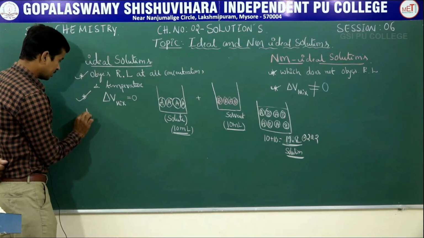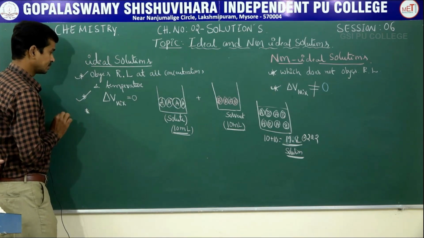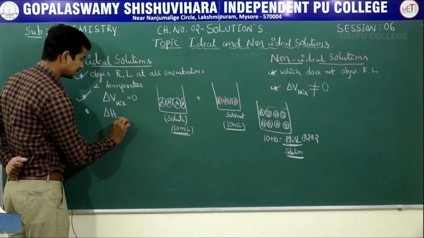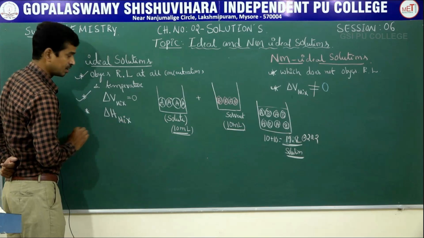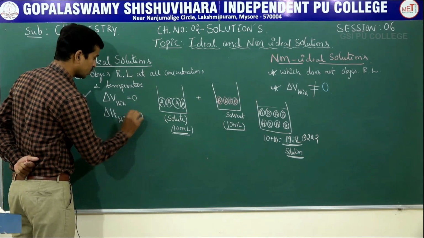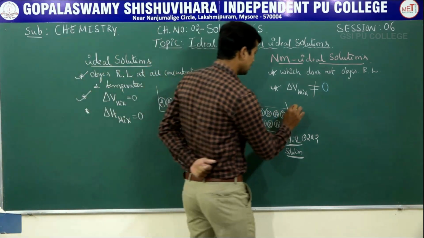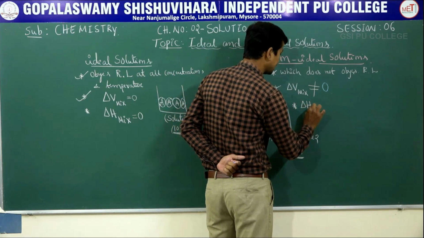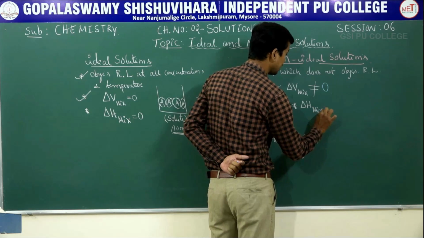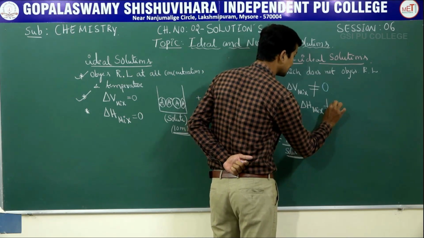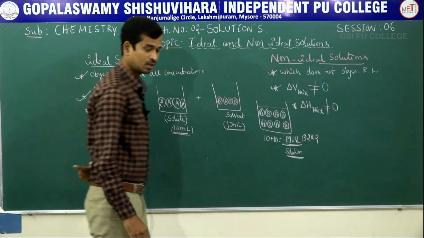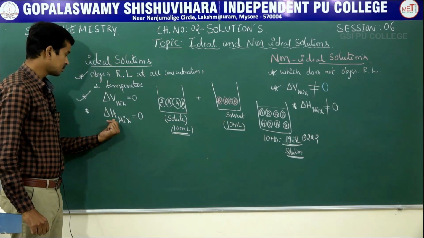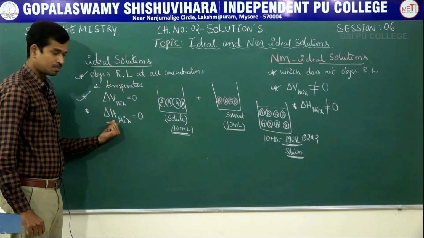And next, another important point: delta H mixing is equal to 0, and the opposite for your non-ideal solution, delta H mix is not equal to 0. There are two very familiar terms in your thermodynamics in the first PUC chapter.